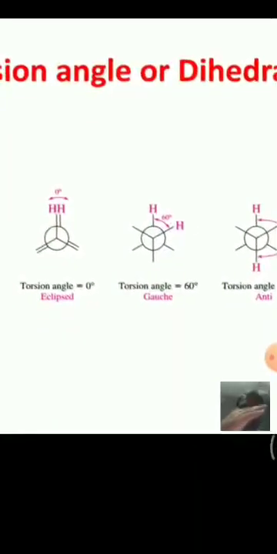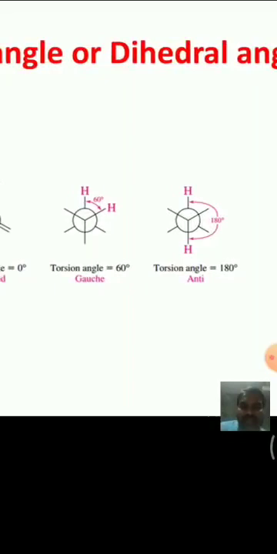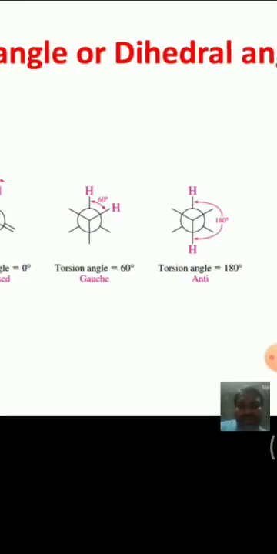And in the second, in these two hydrogens, see here, one is like this, another is like this. The angle between those two hydrogens is 60. And in the third structure, if we observe, the angle between the two hydrogens is 180.